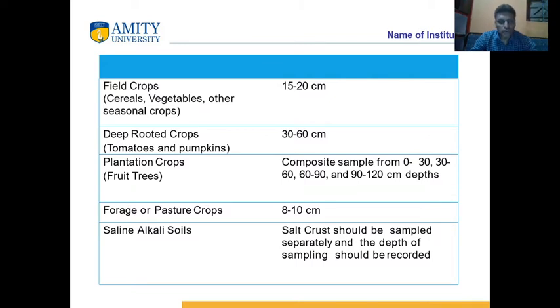For fruit crops or horticultural crops, the depth varies up to 120 centimeter. For pasture or forage crops, the depth is minimum, up to 10 centimeter. And in alkaline soil, soil crust should be sampled separately from the other soils.